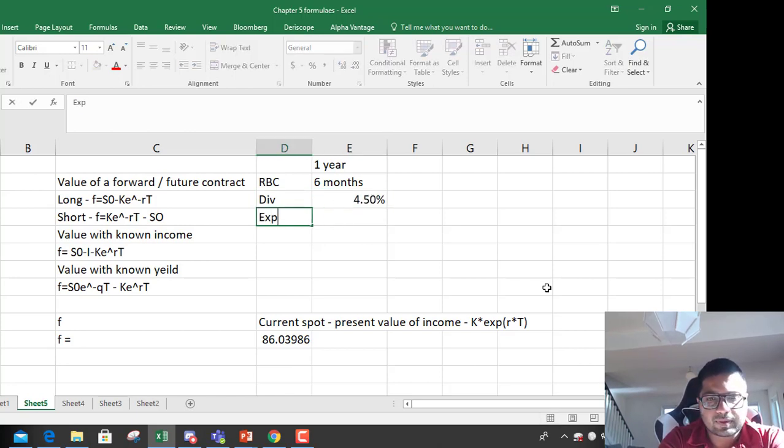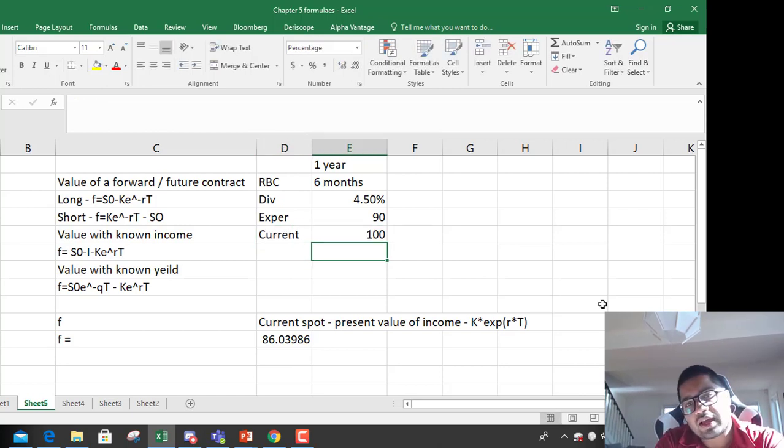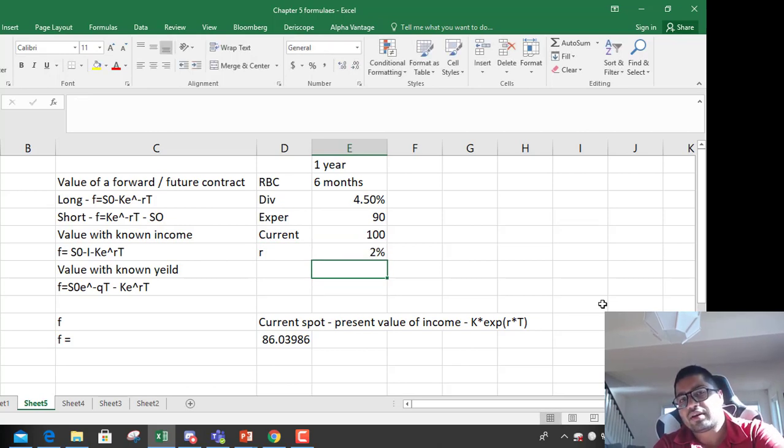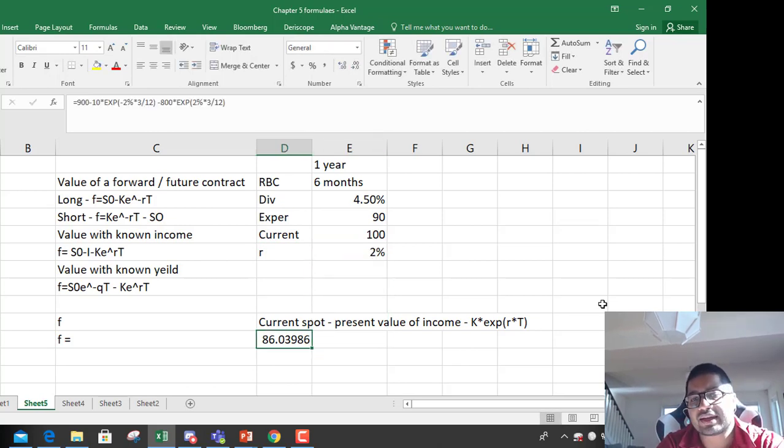Exercise price when you entered was 90. Current RBC price, let's just assume it is 100, and R is given to you, that is 2%, that is interest rate. How do you calculate future price in that case?